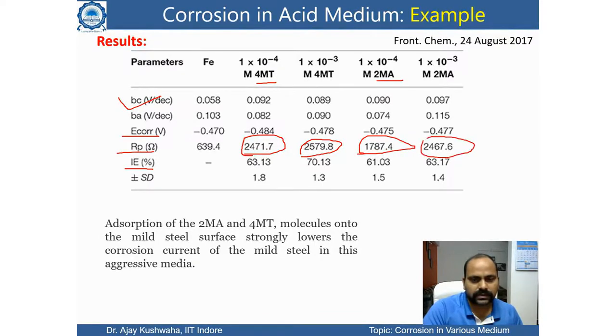We have this Rp value. Based on this Rp value, we can calculate the corrosion rate, and they have calculated it and found this result: adsorption of 2MA and 4MT molecules onto the mild steel surface strongly lowers the corrosion current of the mild steel in this aggressive medium. This means it is helpful to reduce the corrosion.